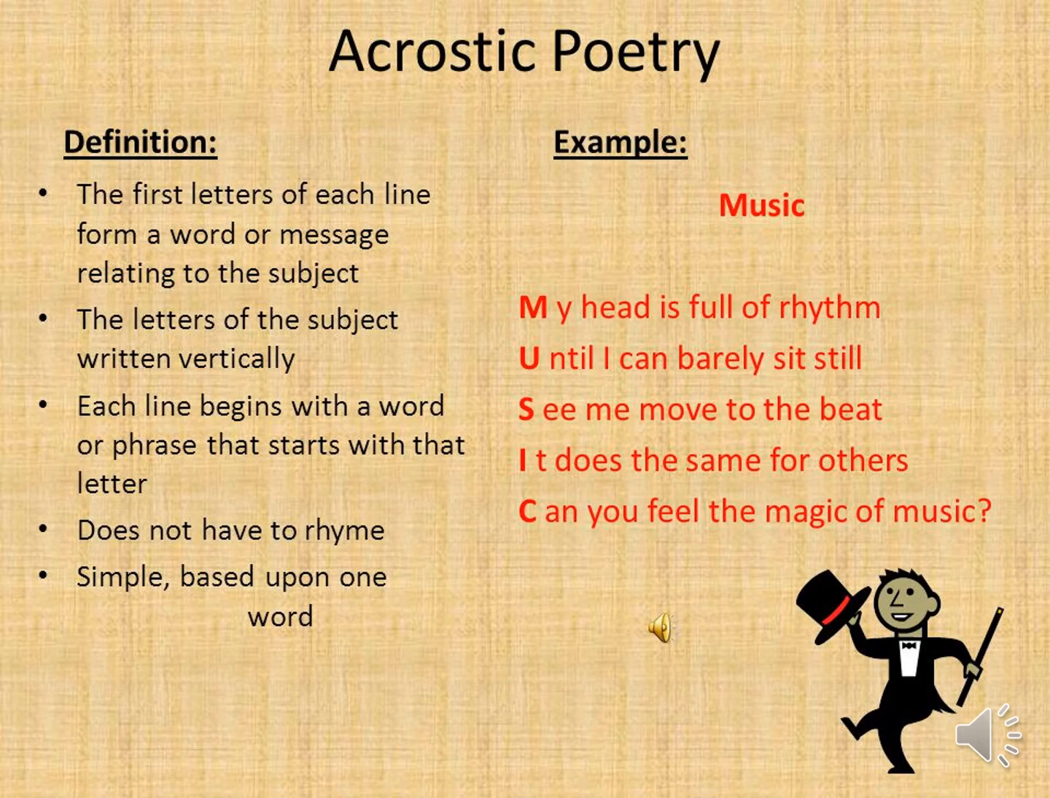The letters of the subject are written vertically and capitalized. Each line begins with a word or phrase that starts with that letter which describes the subject or is related to it. Some acrostic poems may rhyme and others do not really have to rhyme. They are simple, which means they are based on one word only.